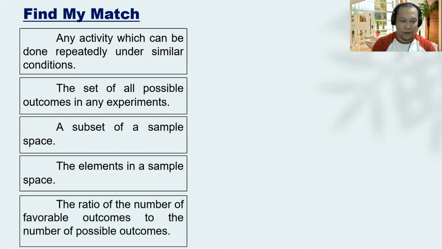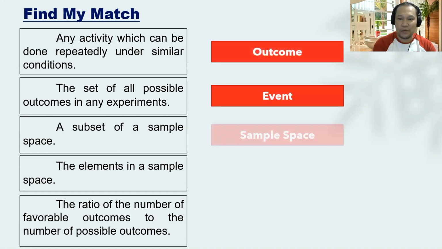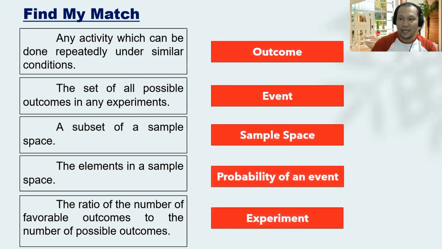Now, I do have here 5 descriptions at the left side and then 5 options at the right side. We are just going to match the descriptions stated at the left side corresponding to a certain word written at the right side. Okay, now to start with, let us go first with the given first description, that is an activity which can be done repeatedly under similar condition. That is what we call experiment.